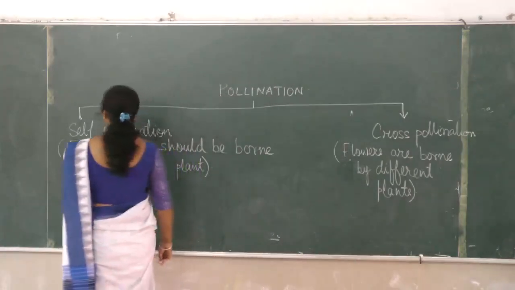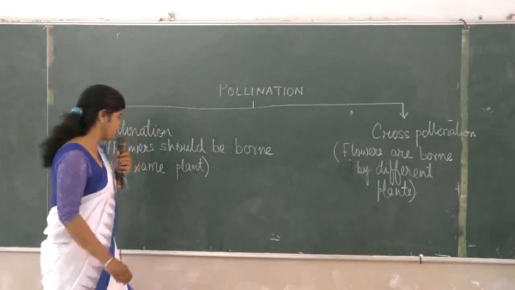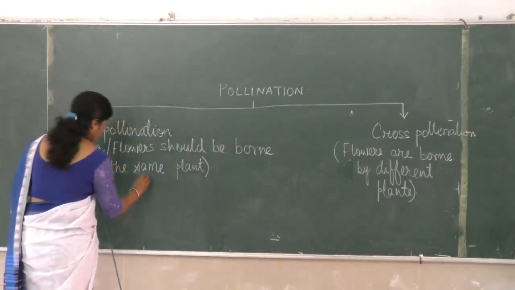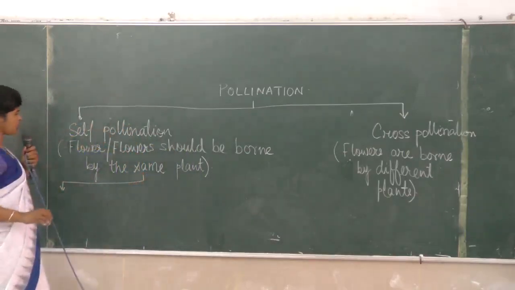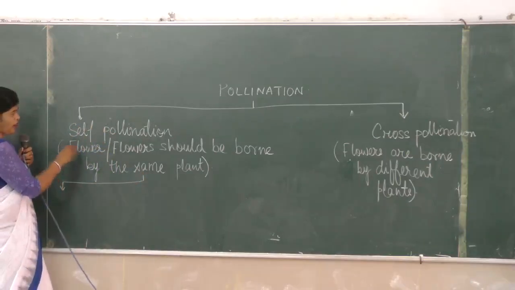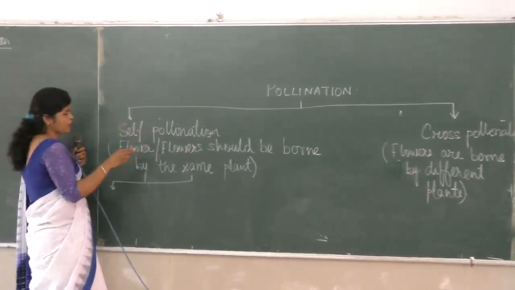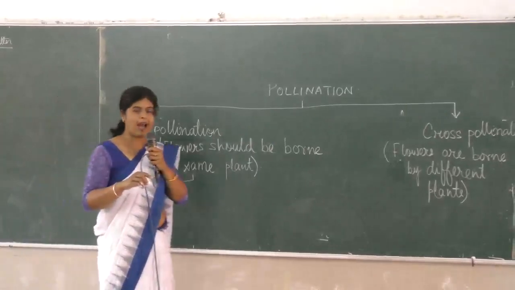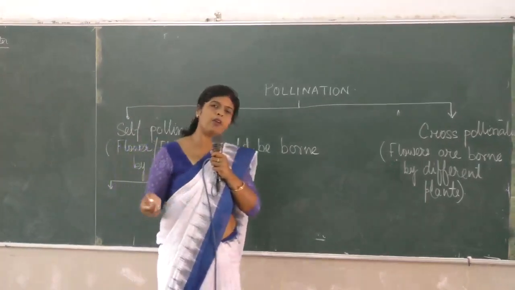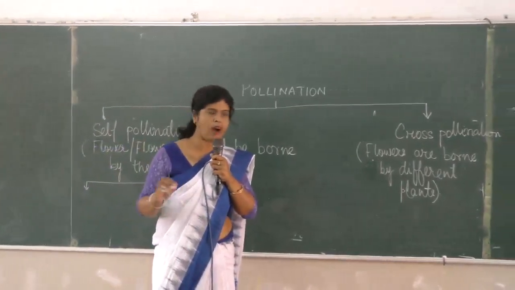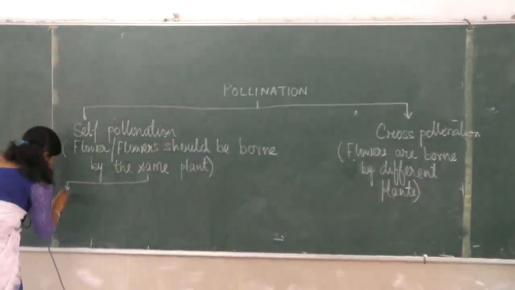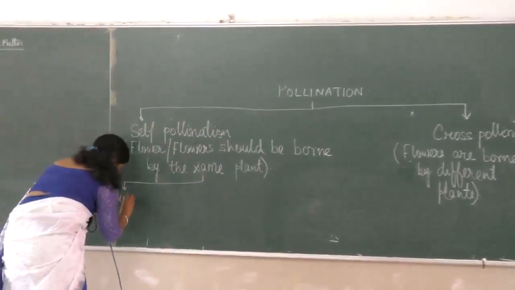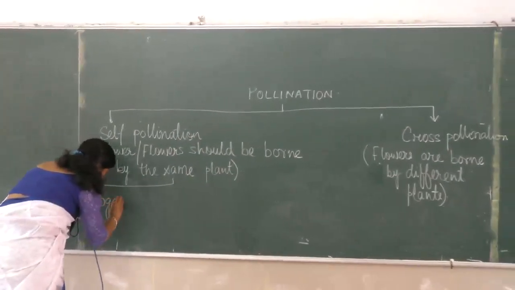So let us see the types of self-pollination. There are two conditions. First is the transfer of pollen grain from the anther to the stigma of the same flower. Is it? The flower is not changed. That kind of pollination is known as autogamy.